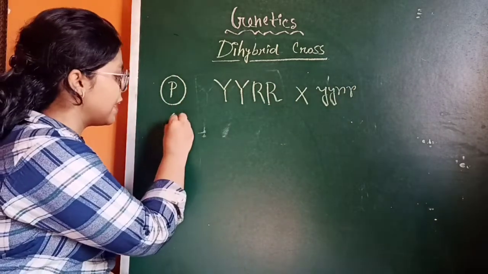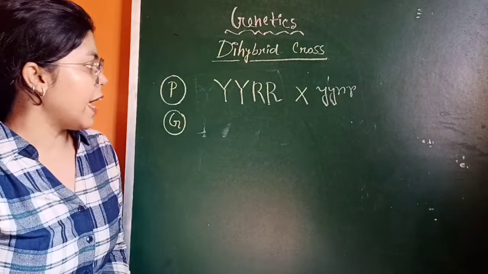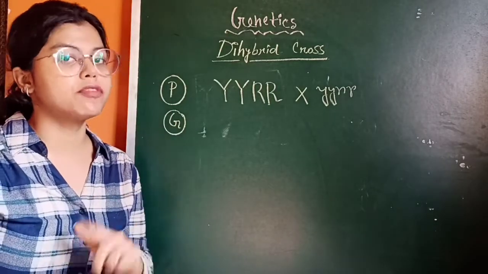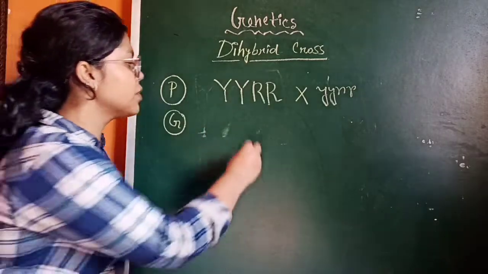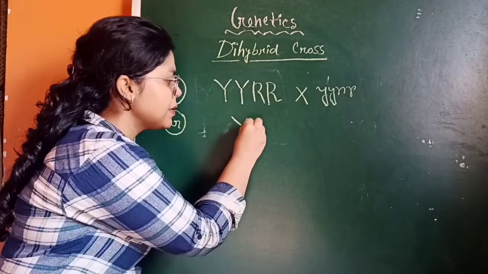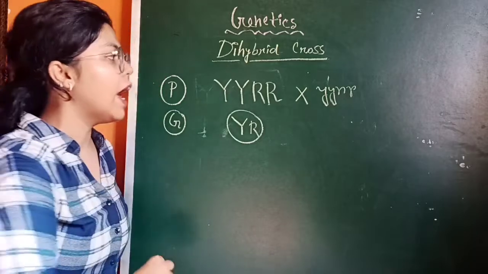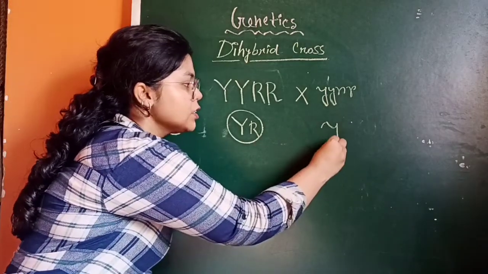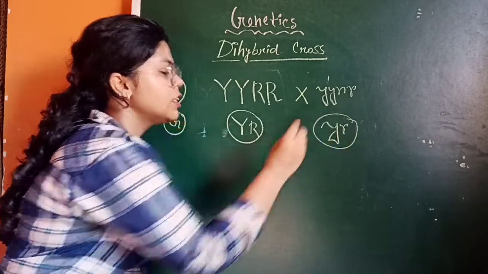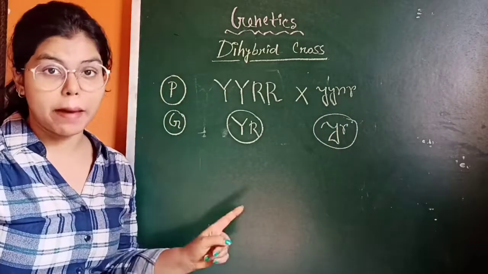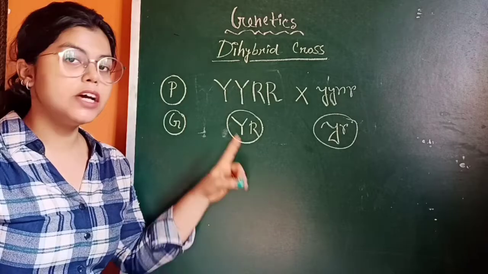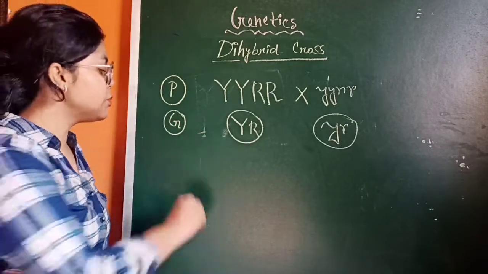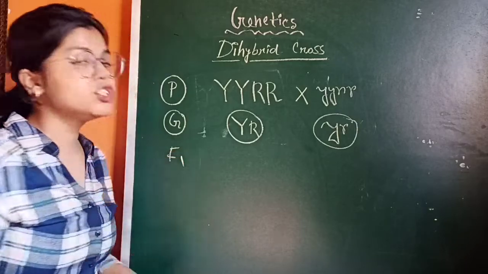So in the case of gametes, you get two types of gametes. From the dominant seed you get capital Y, capital R, right? And from the recessive seed you get small y, small r. So there are two types of gametes which appear from the parental generation. Then they will make the hybrid plant in the F1 generation.